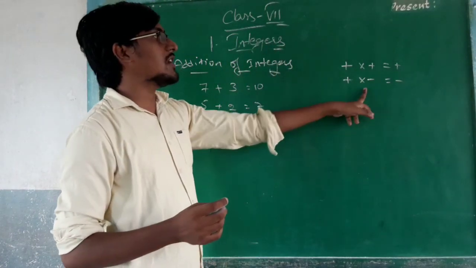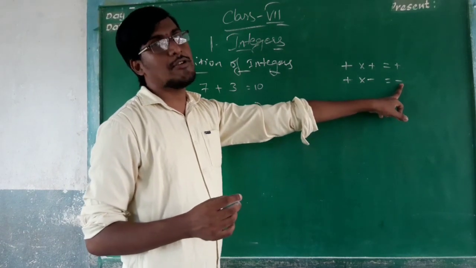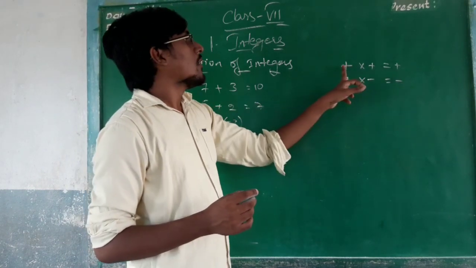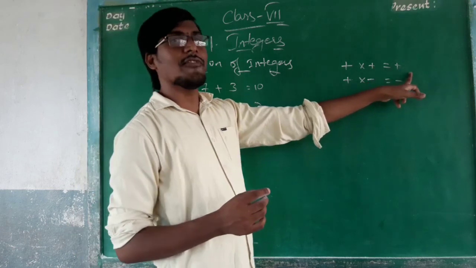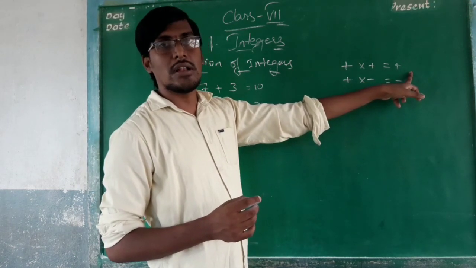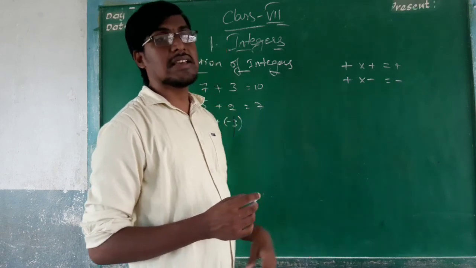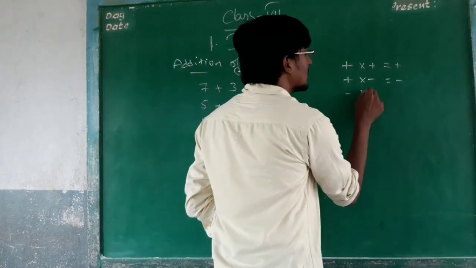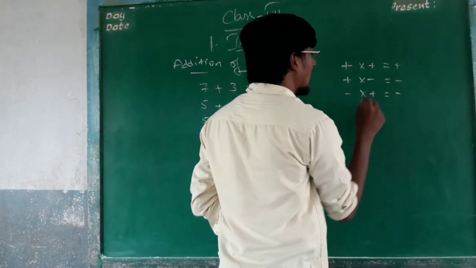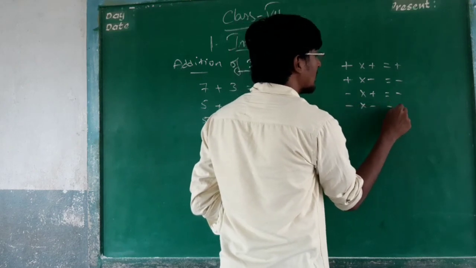One positive and one negative becomes a negative value. Two positive values will make a positive value. One negative and one positive value makes a negative, and minus into positive equals minus, minus into minus equals